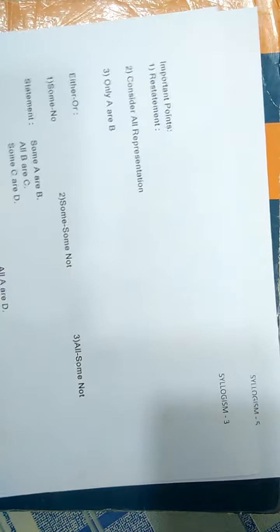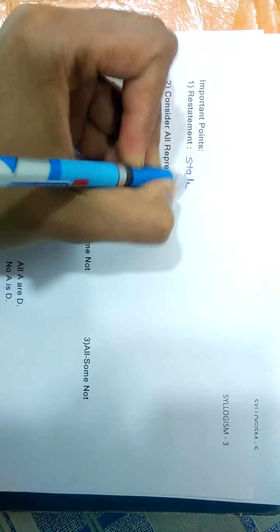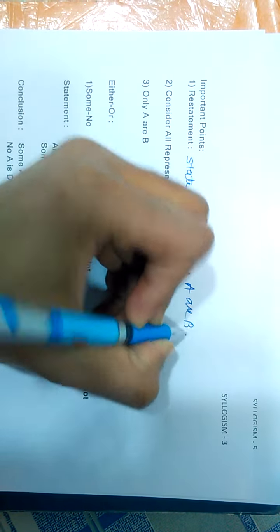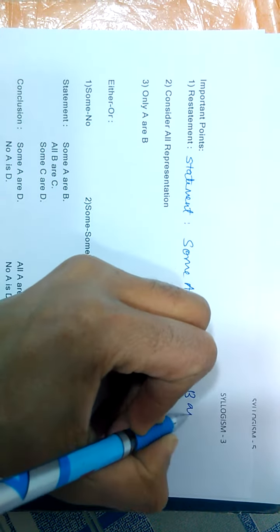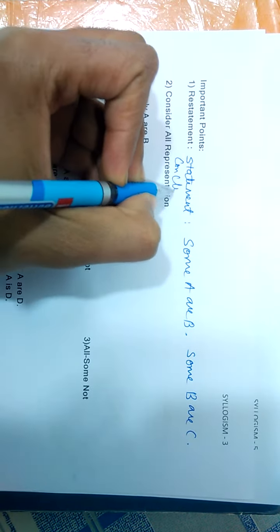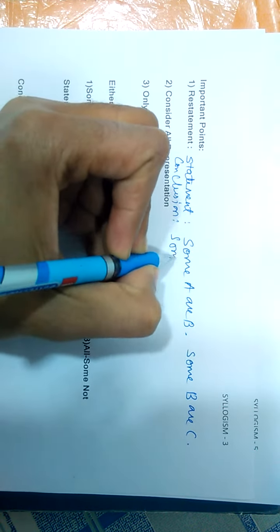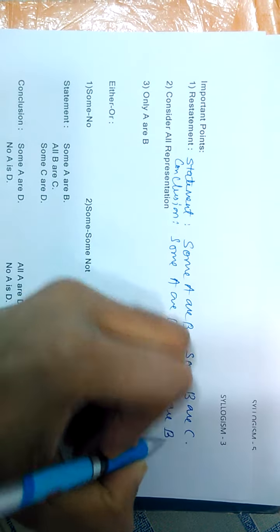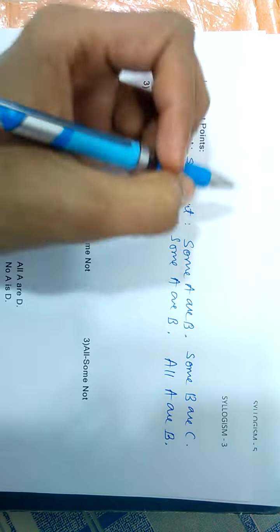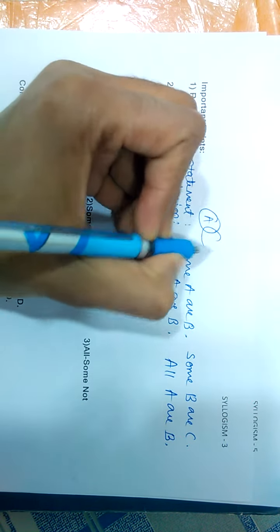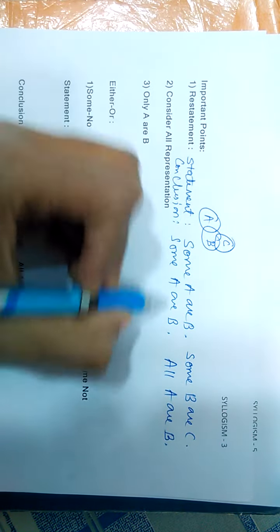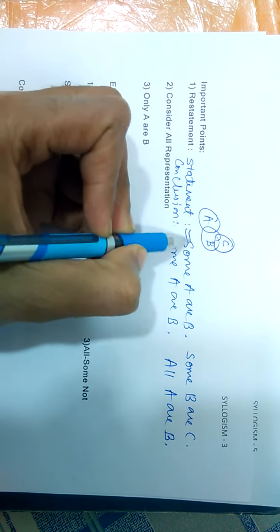Now important points. Restatement. Suppose a statement given is some A are B, some B are C, and the conclusion given is some A are B, all A are B. Now, some A are B is already given in the statement.